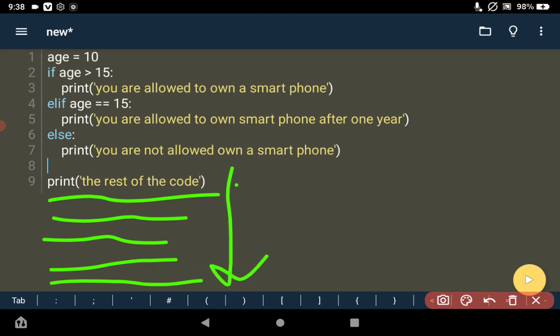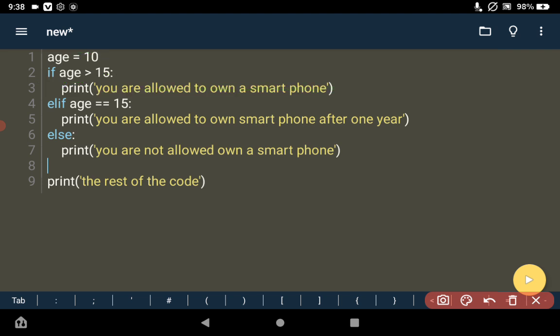But the ones I put inside the condition, as you can see, I give a little space just to tell the program that this line of code is inside this condition. We call this little space indentation in Python programming. In some other programming languages, they do not use indentation; they use curly brackets to hold the code that the computer is going to run when the condition is true.